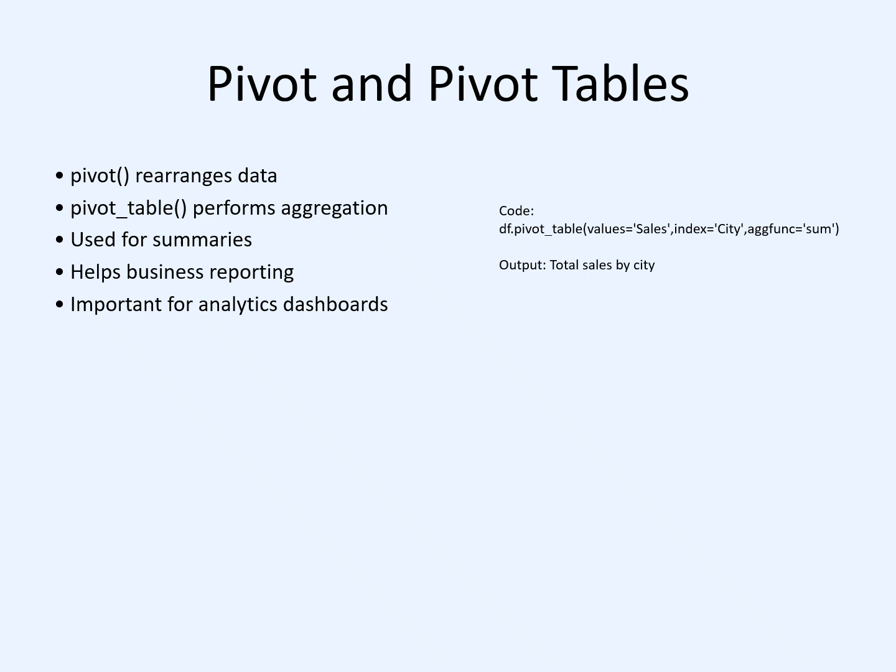The parameter aggfunc equal to sum tells Pandas to add all sales values for each city. For example, if your sales data contains transactions from Chennai, Delhi and Mumbai, the pivot table will calculate the total sales generated from each city. This type of analysis is commonly used in data science and business analytics to understand regional performance, identify high performing areas and support decision making.